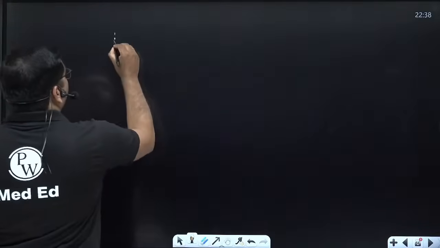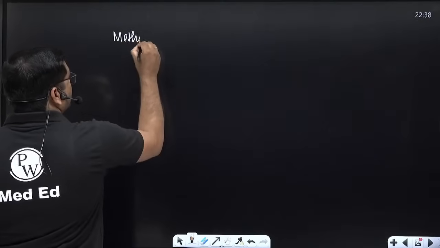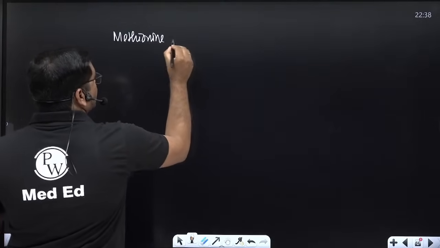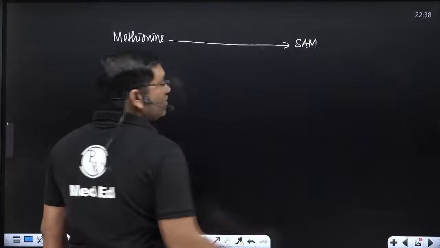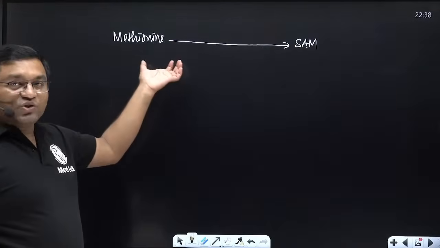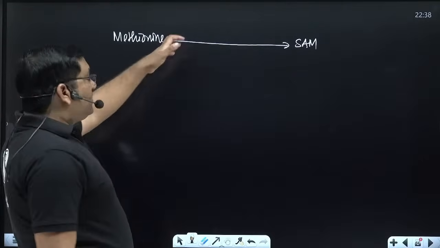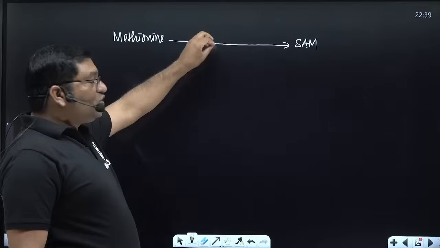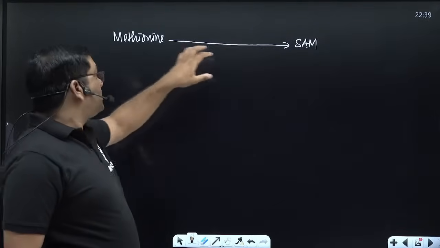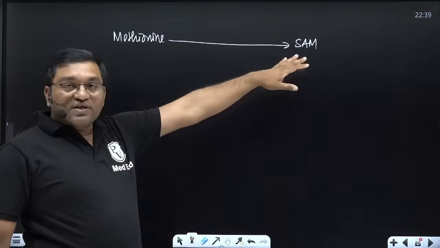See here, methionine in the metabolism. Methionine is converted into S-adenosyl methionine. The adenosyl group is transferred from ATP to the sulfur of methionine, in presence of methionine adenosyl transferase, forming S-adenosyl methionine.